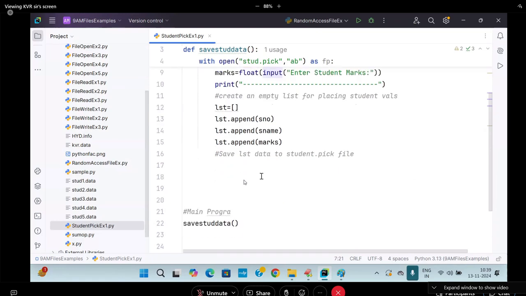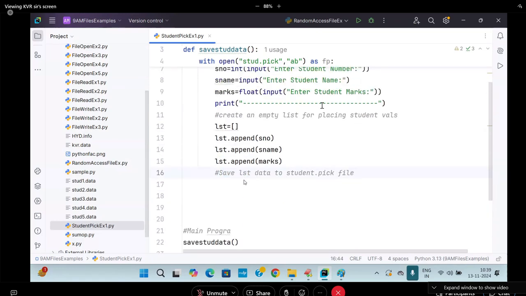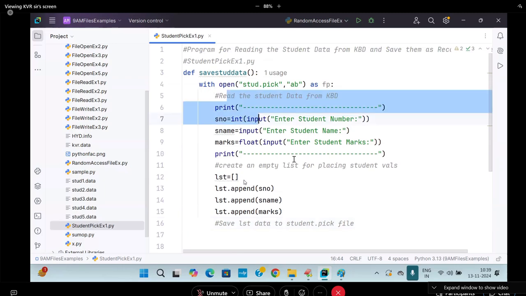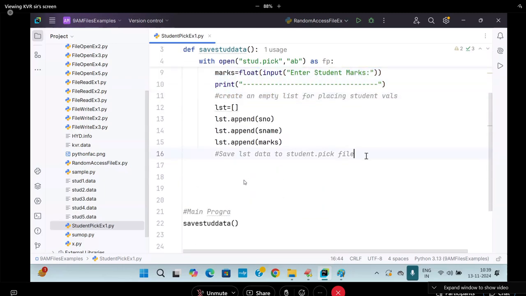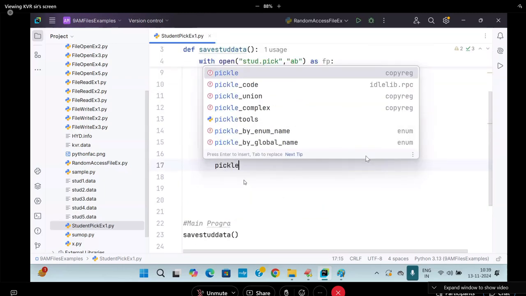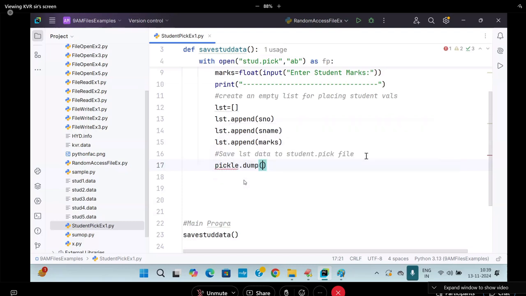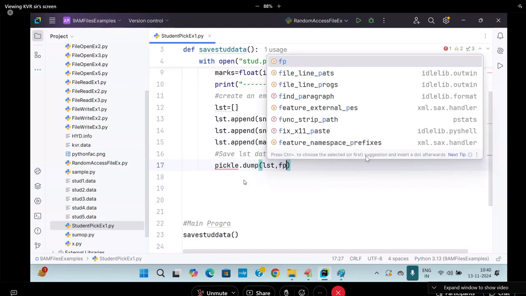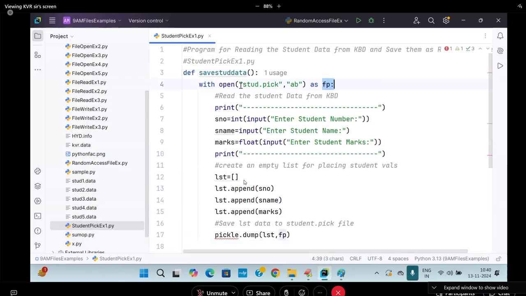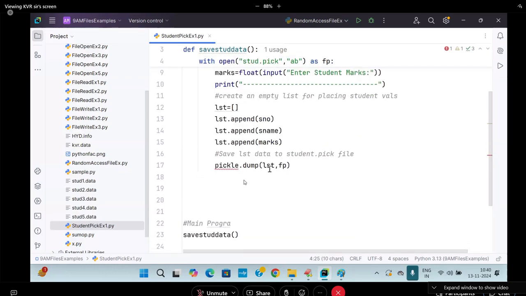Okay, done. Now save it to the student.pick file. It is done. I read it. Come on, what is this now? Pickle dot dump of, what is this now? LST comma, what is this now? FP. Why FP? FP is pointing to my file, or not? That's why I'm saying it.